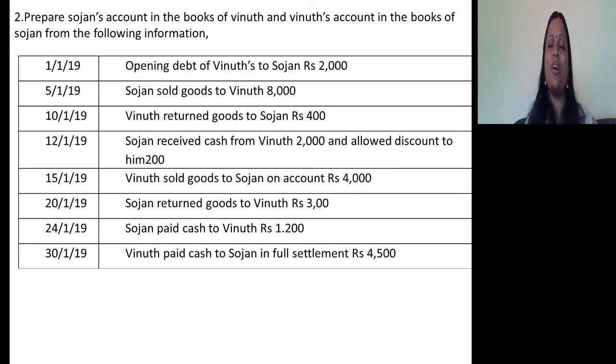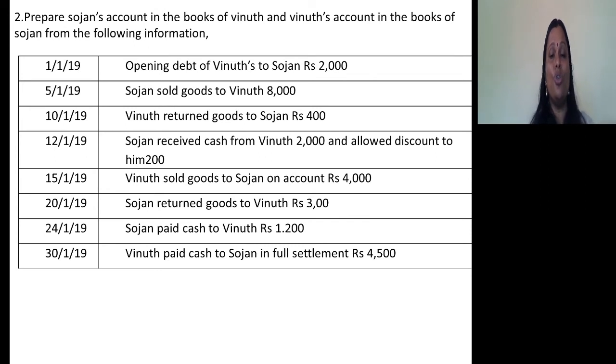So Sojan's account is a liabilities account. Creditor means liability. So 2000 is due from Vinut to Sojan. So in the books of Vinut, it is credit balance. Sojan's account shows credit balance. In the books of Sojan, it will become debit balance, because that much amount is due from Vinut to Sojan. Try to understand. So Sojan is creditor to Vinut. Vinut is debtor to Sojan.